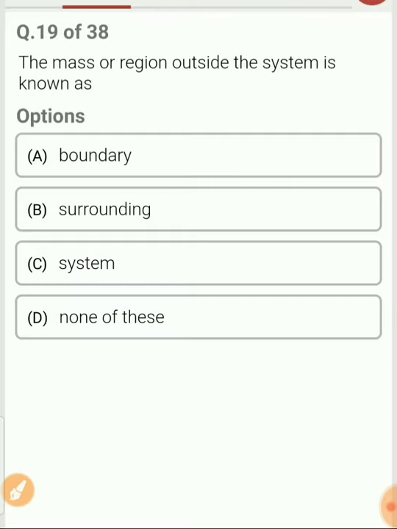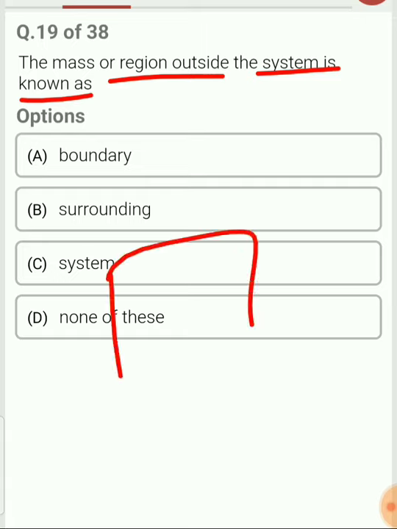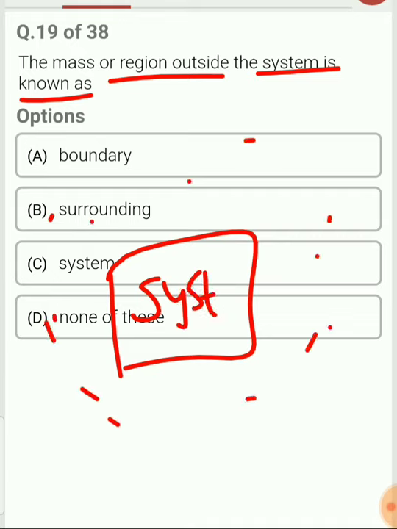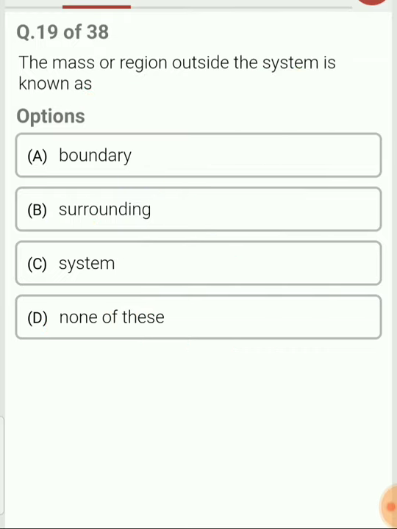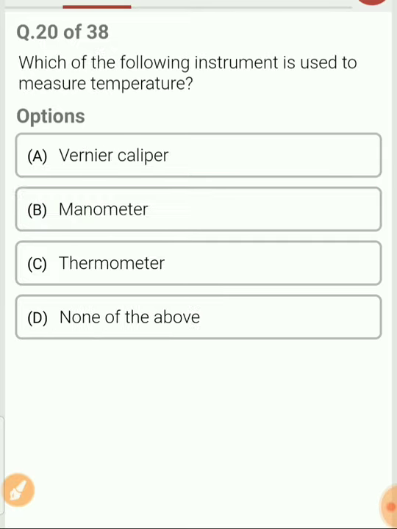Question 19. The mass or energy outside the system is known as. It is known as surrounding, right? The region which is outside the system is known as. So let us consider a system. This is a system. Whatever is outside the system is called what? It is called surrounding. So the region outside the system is called surrounding.